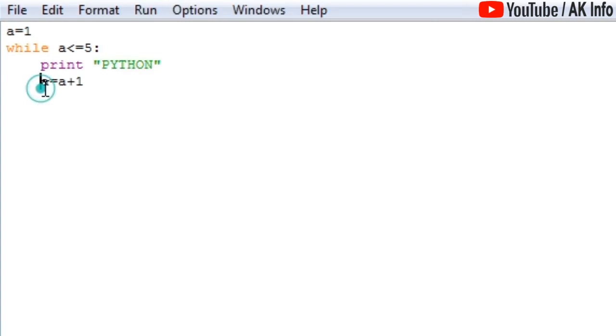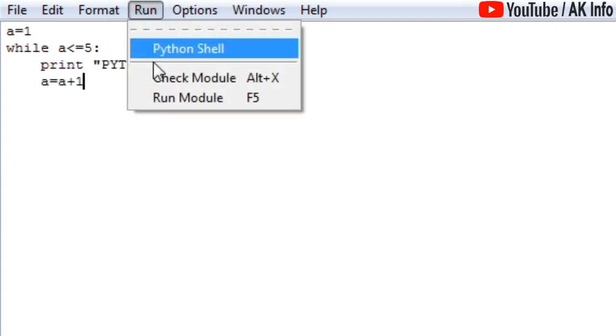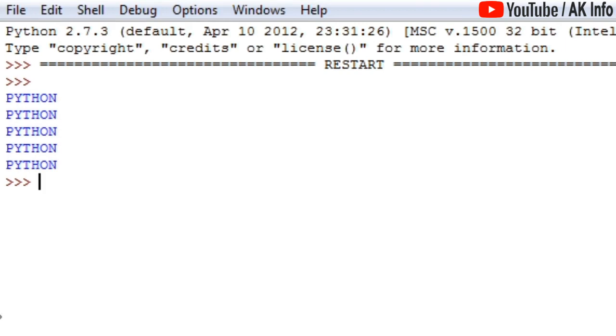Here is the loop's magic. Let me clear that. At first the value of a is 1, that's why it prints one time. After incrementing, the value of a becomes 2 now and it will check if the value of a, that means 2, is less than or equal to 5. Yes, and it will go ahead. Then it will print 2. Similarly, again after incrementing, the value of a becomes 3 now and it will check if 3 is less than or equal to 5. Yes, and it will print 3. In this way the loop will continue. The moment it becomes greater than 5, the control should come out of the loop. So let us see whether it works or not, and you can see that it works.